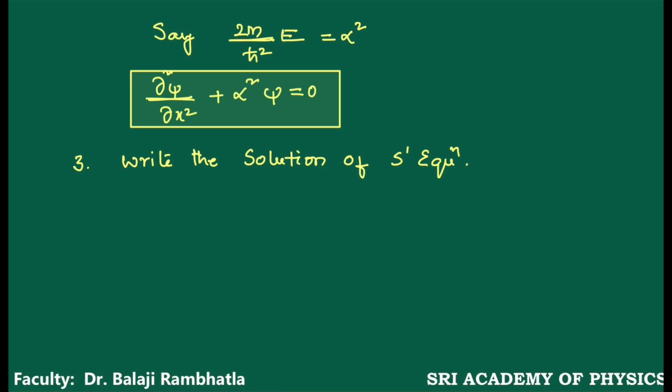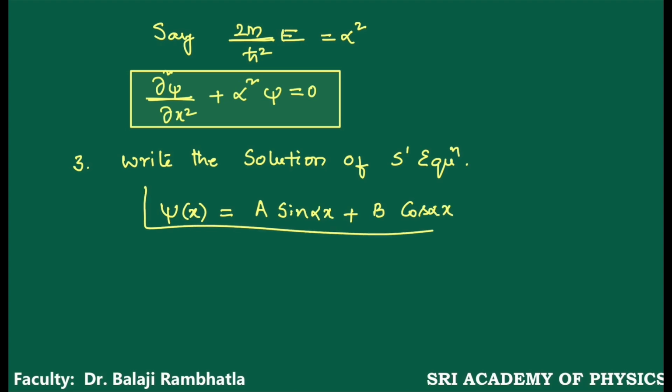Now the solution. This equation is somewhat similar to our simple harmonic motion equation. In case of a simple harmonic oscillator, the solution may be y = A sin ωt or y = A cos ωt. Similarly, here also the solution you can write as ψ(x) = A sin αx + B cos αx.